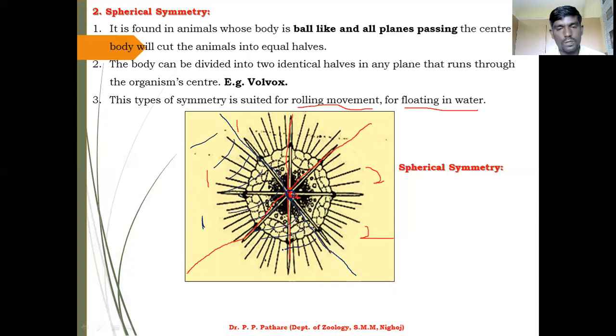From this side you can easily divide the animal, and the second one this side. Now you get the second part of the animal body. Easily you can divide your animal as per the central axis of the animal body. That is called spherical symmetry. ठीक है?